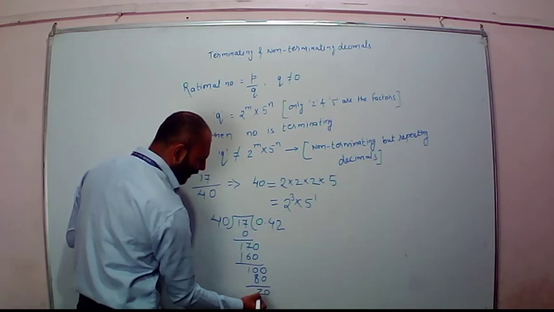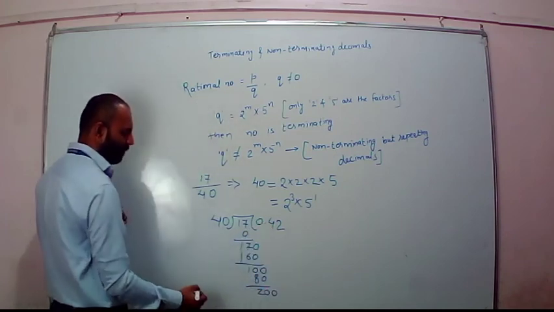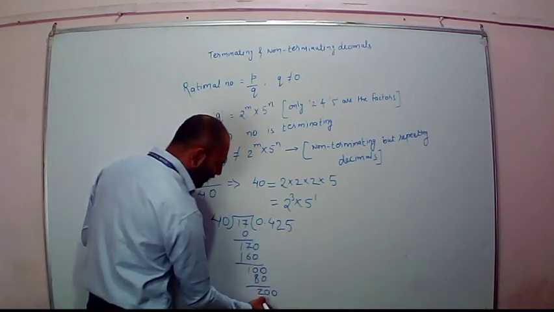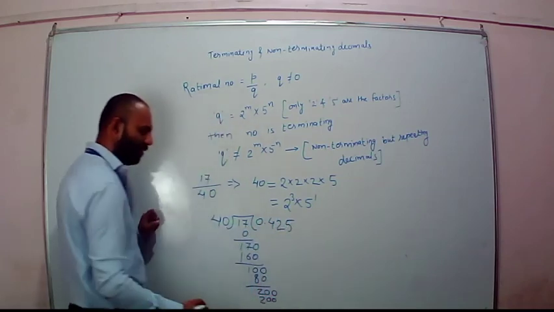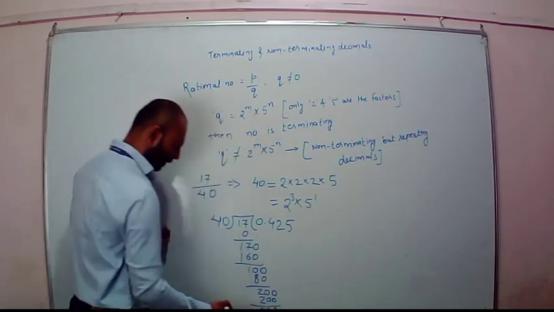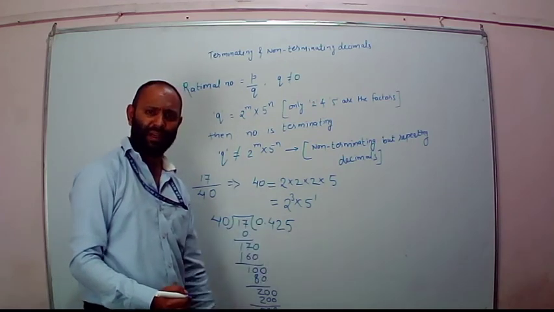Then 20 comes out. Again, because of the decimal, I can expand a 0. So 40, 5 times it becomes 200. The remainder is 0 now. See, the decimal expansion has terminated.